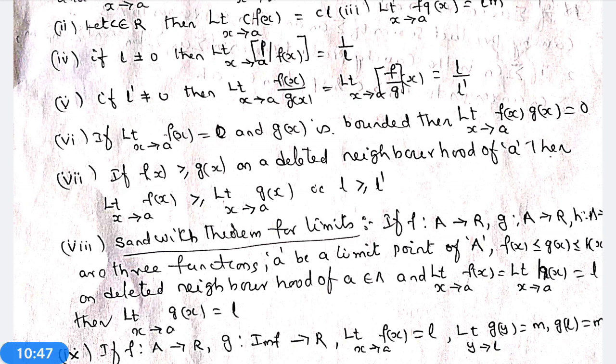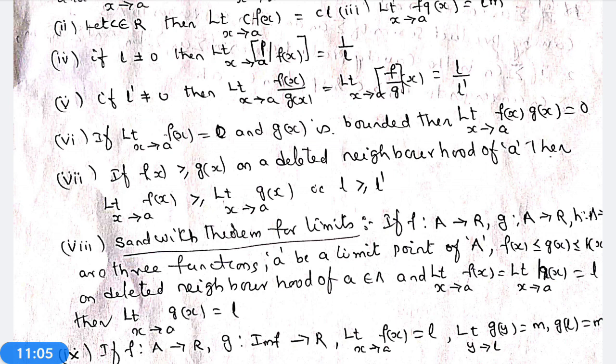Next, if f(x) is greater than or equal to g(x) on the dilated neighborhood of a, what is a dilated neighborhood? The open interval a minus epsilon, a plus epsilon is the epsilon neighborhood of a.